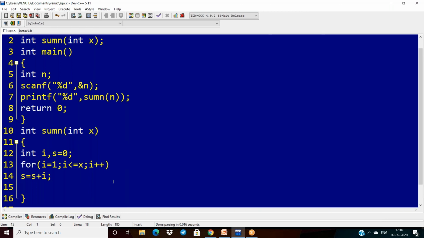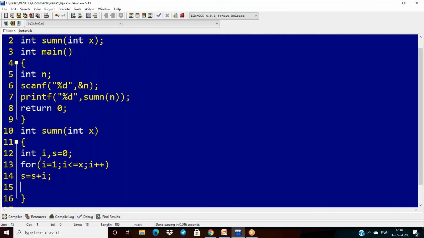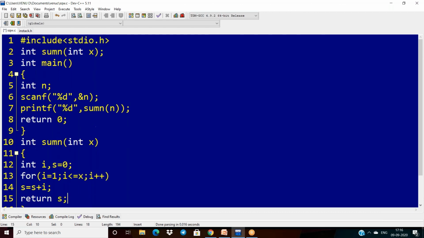Finally, what do you have to do here? By using this way, with i equal to 1 and i less than or equal to something, it can calculate the sum. You already know the logic; we did a lot of programs. Now after getting the sum value, I have to return this sum to where my function is called. So with the help of the return statement, I can pass the sum.